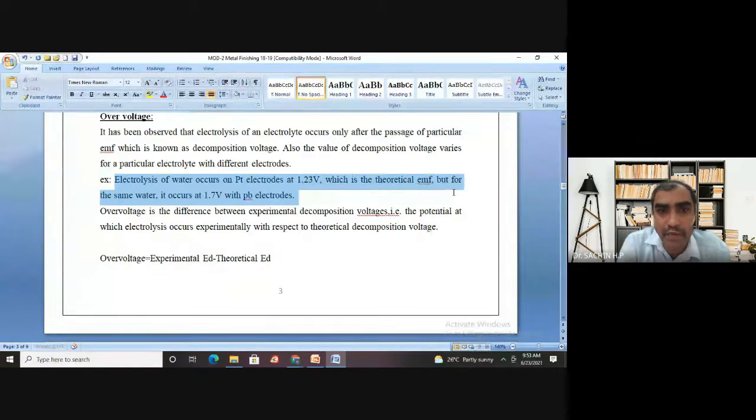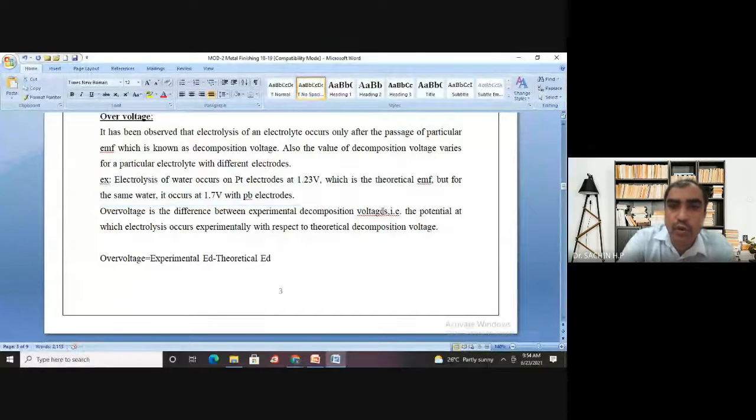But for the same water, it occurs at 1.7 volt with respect to lead electrode. The electrolyte is the same, only the metal is changed. Earlier it was platinum, but now it is lead. Above 1.23, we have supplied some excess voltage, and that extra voltage is called over voltage.